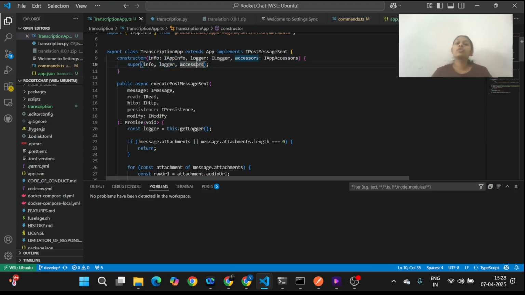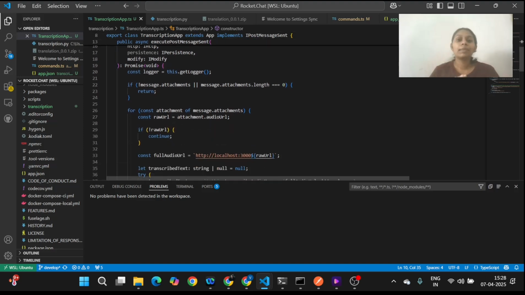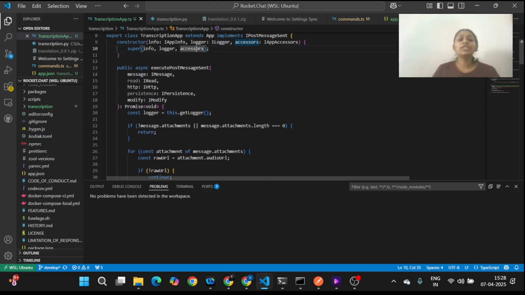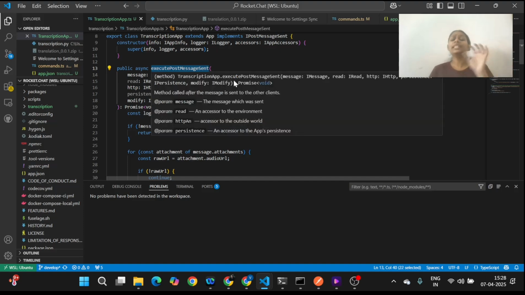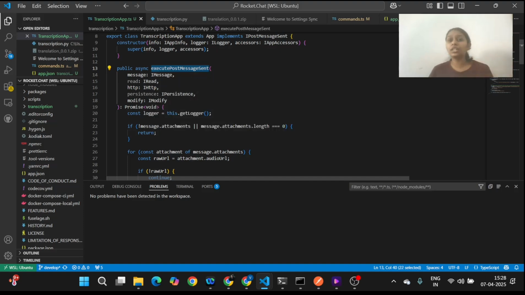And then this prototype will be working based on three steps. First thing is to identify when a particular message is sent in the chat and recognizing if it's an audio file or not, and then transcribing it, translating it, and then sending the transcribed and translated data back to the user. So initially we'll have this method called execute post message send. This method will execute when a particular message is sent in a chat.